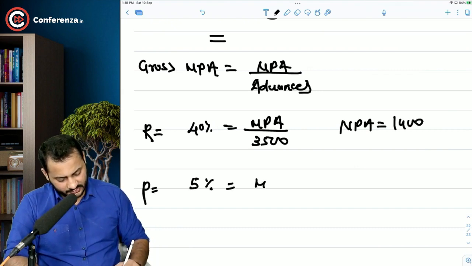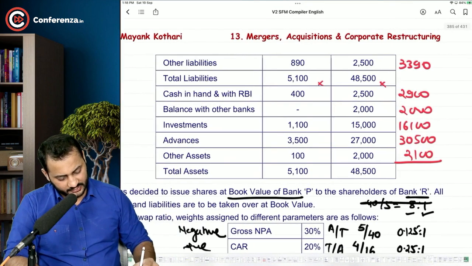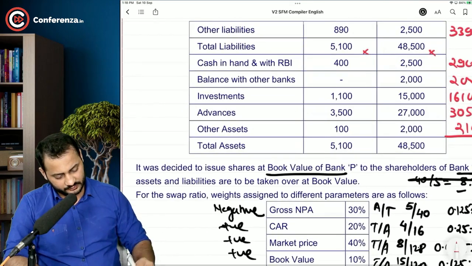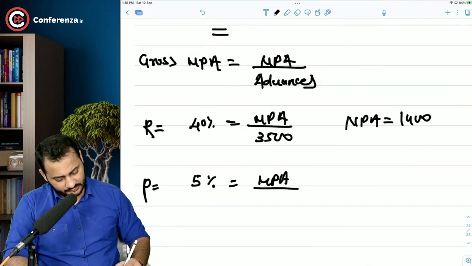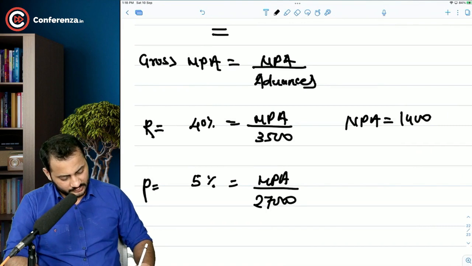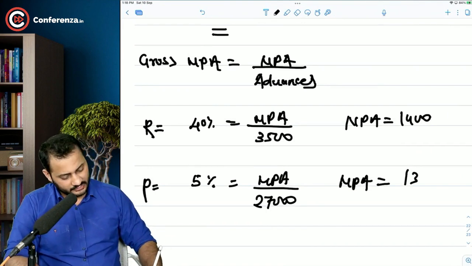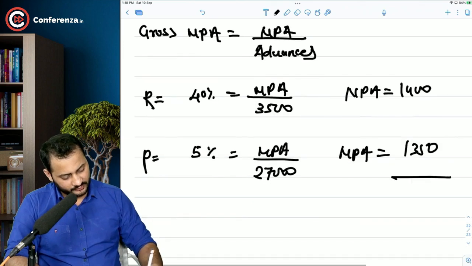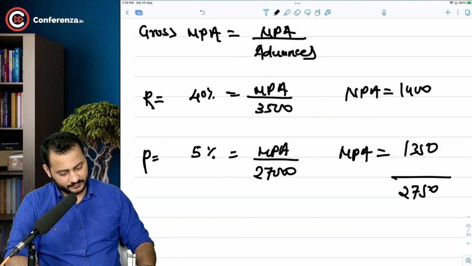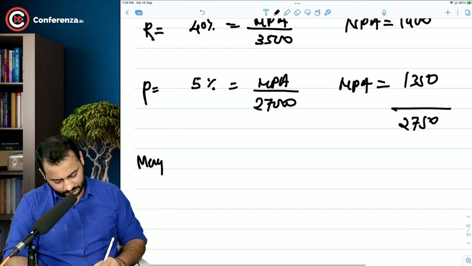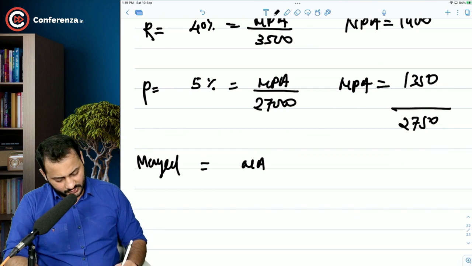Let's do that in bank P. It was 5%. So NPA divided by the total advances, which comes to 27,000. This figure. So NPA will be 27,000 into 5%. That's 1350. So total NPA comes to 2750. Now the merged NPA is equal to NPA divided by advances.